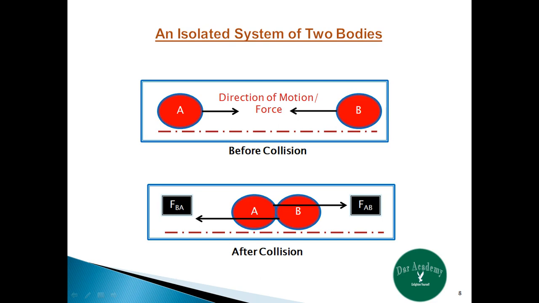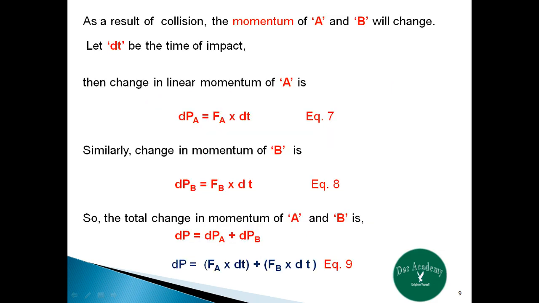So here we represent an isolated system of two bodies A and B having masses m1 and m2, which are moving in opposite directions in a straight line. No force acts on A due to B before collision, and no force acts on B due to A before collision. Once the collision happens, A imparts a force on B and B imparts a force on A, which is given by Newton's third law of motion. As a result of collision, there will be a change in momentum of A and B.